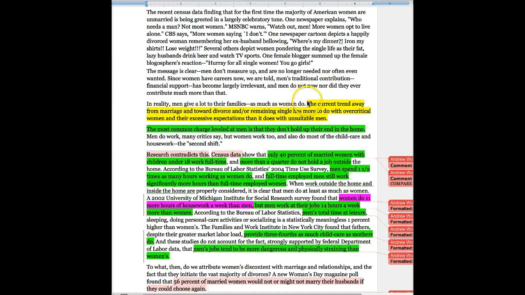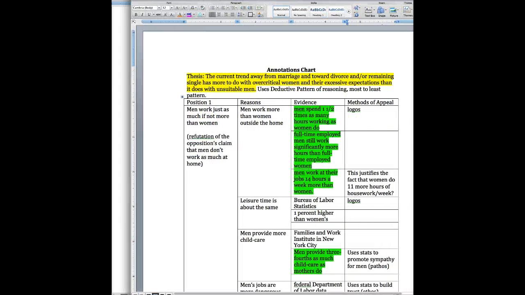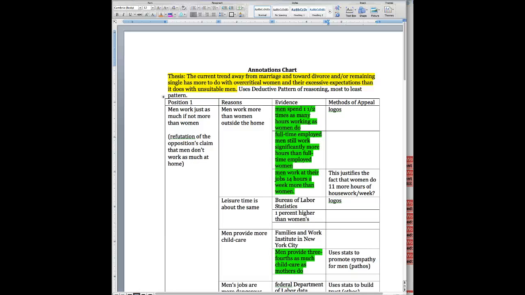The very first thing that I notice here in yellow is the thesis statement. So in my annotations chart right here, you will see that I have the thesis statement right up here on the top. So this is the focus of the whole essay, that the authors say that basically the reason why there's a current trend away from marriage and towards divorce is because women are overcritical and have too many expectations, and it's not the fault of men at all.